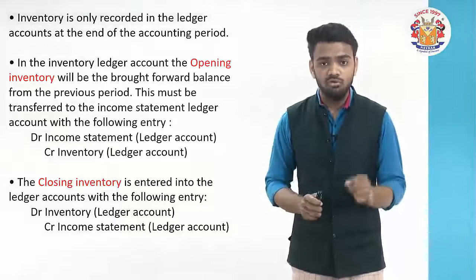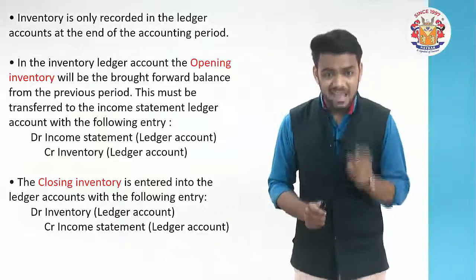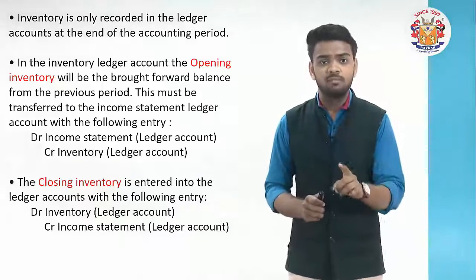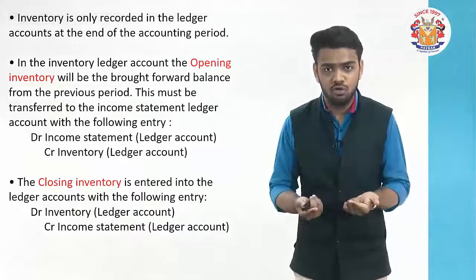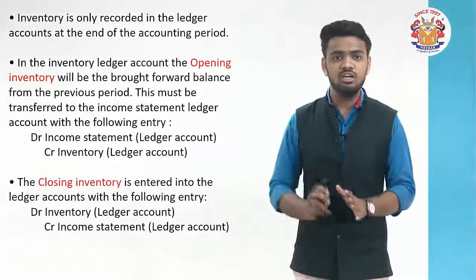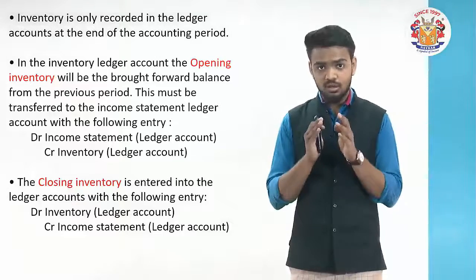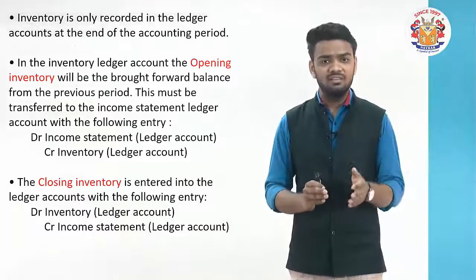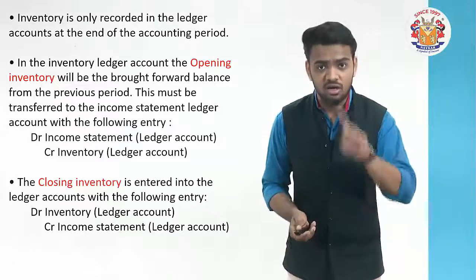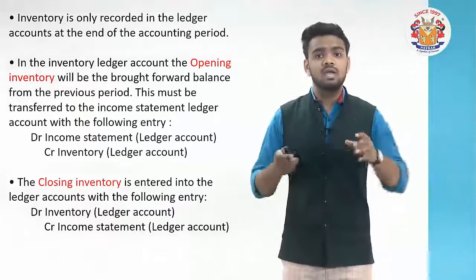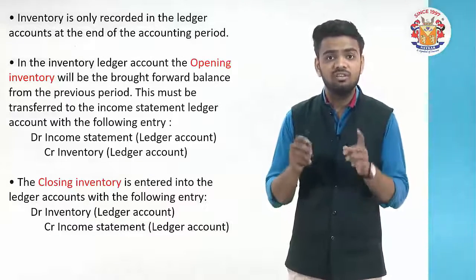Friends, the most important line you must remember is that any account which is part of the income statement is not balanced off, it is closed off. It is taken to the income statement, totally closing. But as far as sales are concerned, it will be the reverse. When a sale transaction occurred, we debited cash or a debtor or a receivable and credited the sales.